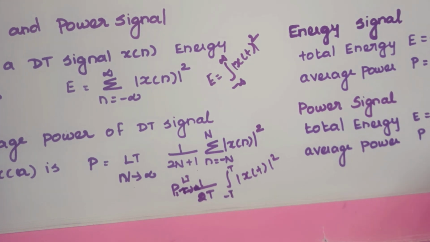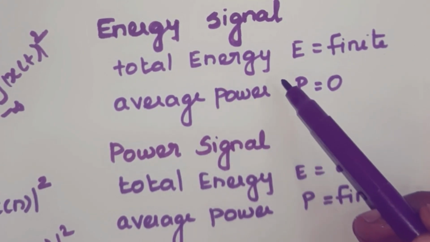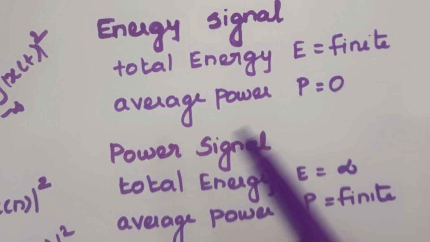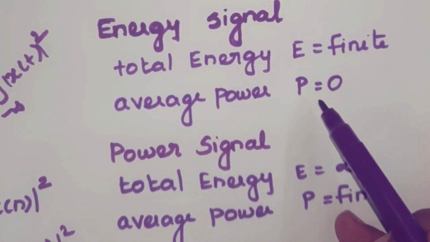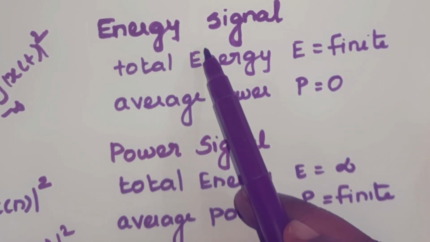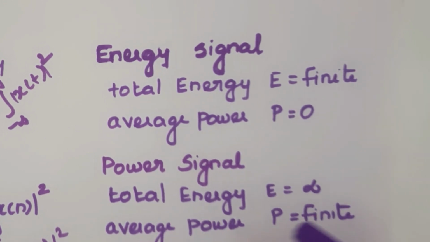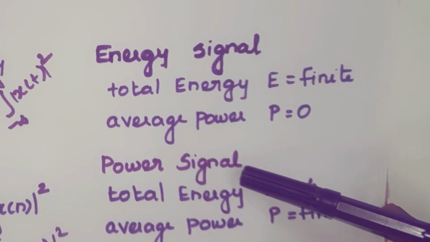And next, we will see what is energy signal and power signal. For an energy signal, the total energy which is calculated by this formula should be a finite value, and the average power should be 0. If energy is finite and power value is 0, then that signal is said to be an energy signal. If total energy is infinity and average power is finite, then the signal is a power signal. This is the condition for energy signal and power signal.